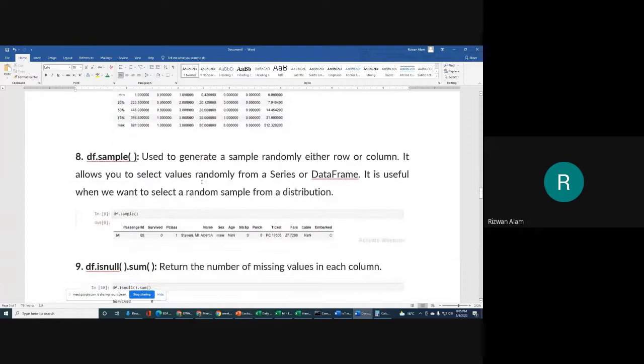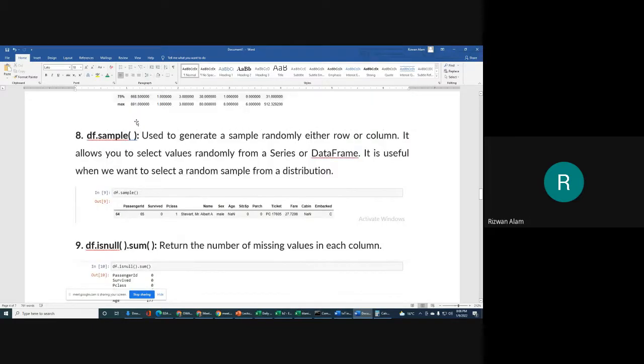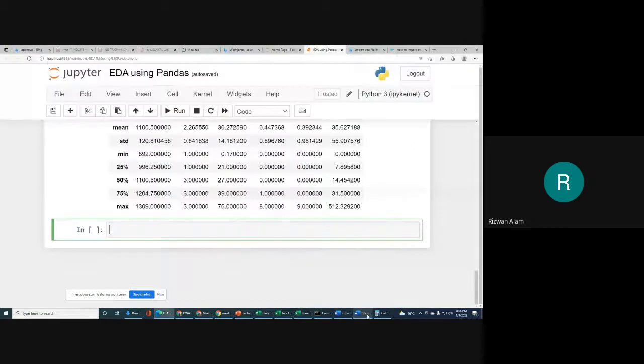Df.describe we discussed. Next we have df.sample. With this you will get any sample record; it is used to generate a sample randomly, either row or column. It allows you to select values randomly from a series or data frame. It is useful when we want to select a random sample from a distribution. You have a total of 418 records here in this Titanic data set, so if you want to select any sample randomly, you can use df.sample. So we will use df.sample.